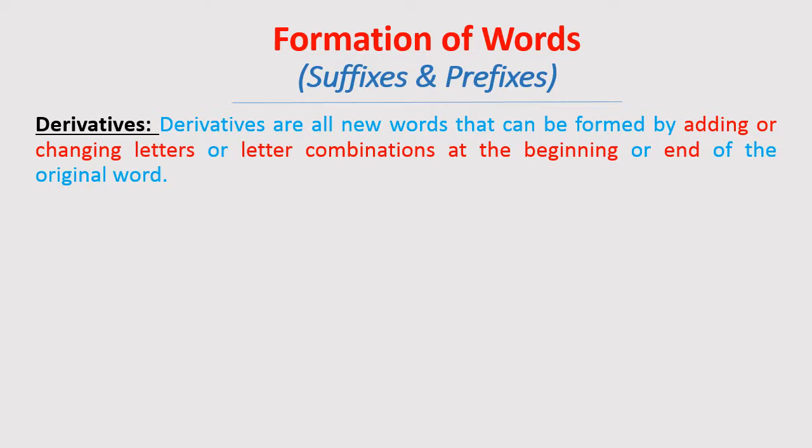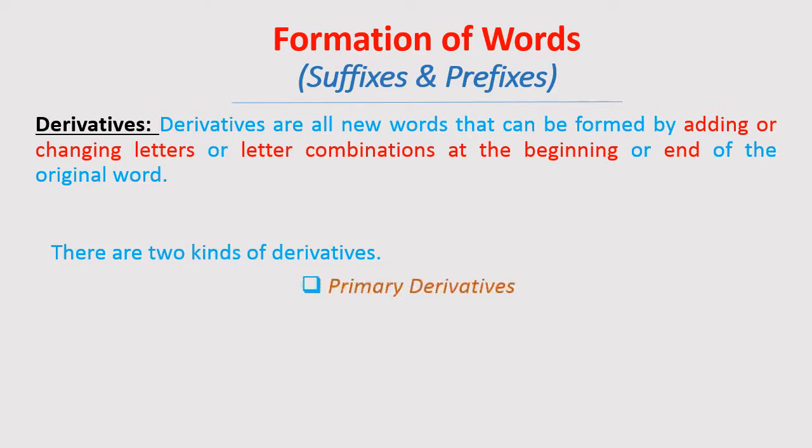You understand that change in a word, adding a new letter or group of letters before or after a word, when we get a new word, that is called derivatives. There are two kinds of derivatives. One is primary derivatives, another one is secondary derivatives.